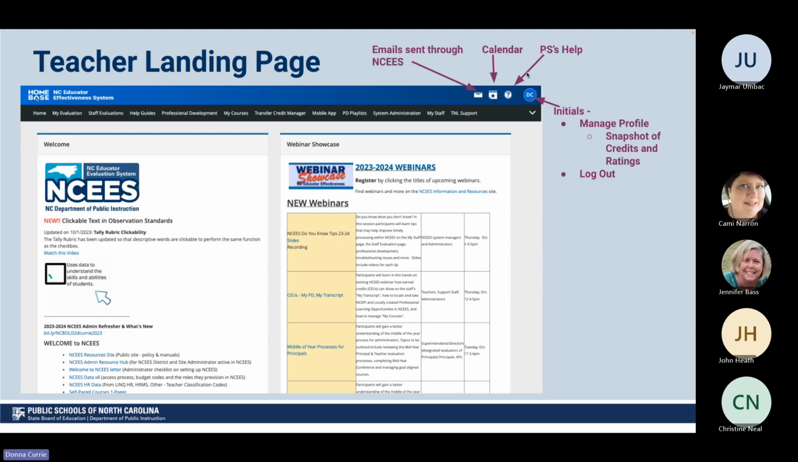PowerSchool does have its own help site, but we recommend not using that unless you have general questions, because all of our help guides are located on the help guides tab. And we'll talk about that in just a few minutes. However, you can click on your initials, and this is where you can manage your profile. You can get a snapshot of your credits and your ratings, and this is where you can also log out. A lot of good information on this home screen if you've not looked at that before.